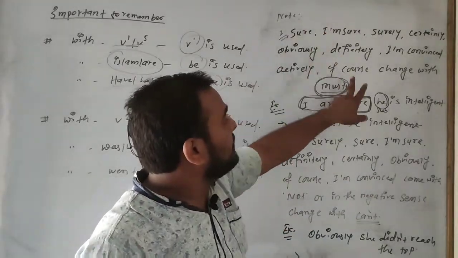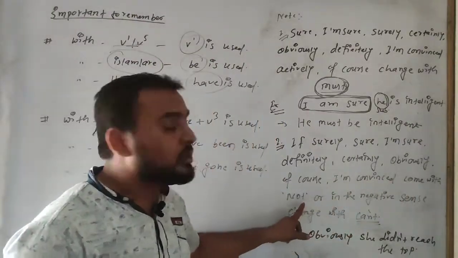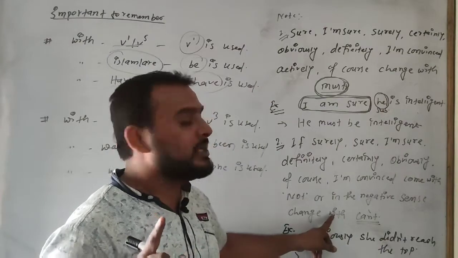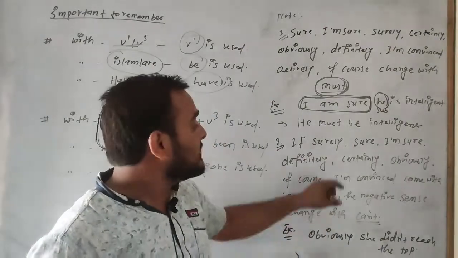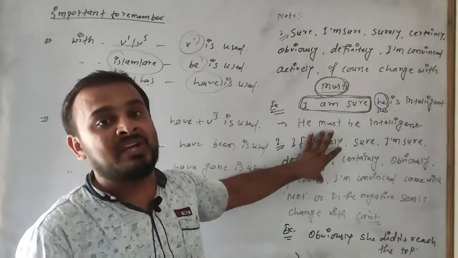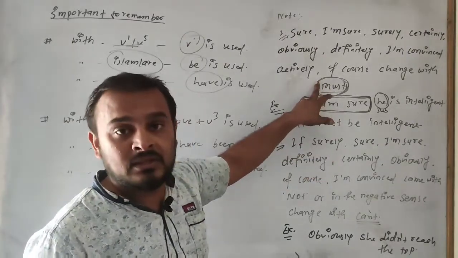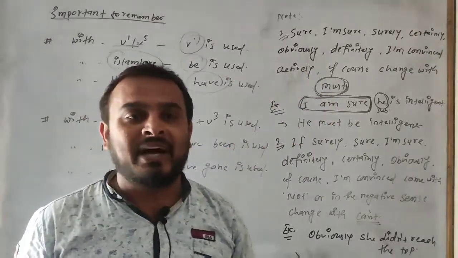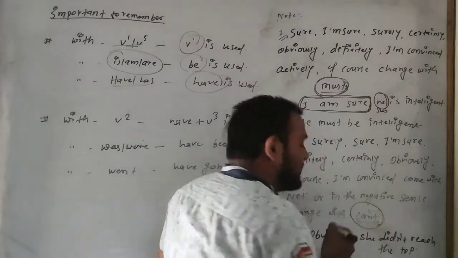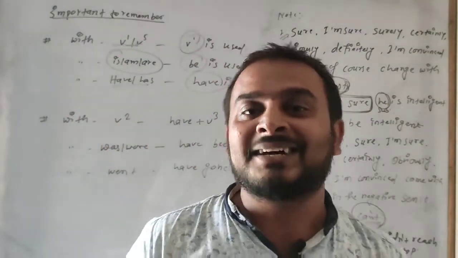Number 2, if surely, sure, I am sure, definitely, certainly, obviously, of course, I am convinced come alone, then must is used. But if they come with not, or in the negative sense, change with can't. It means that if all words are coming in affirmative sense, then we have to use must, but in negative sense then we have to use can't. That's why at the time of using must I told you the negative form of must is can't.